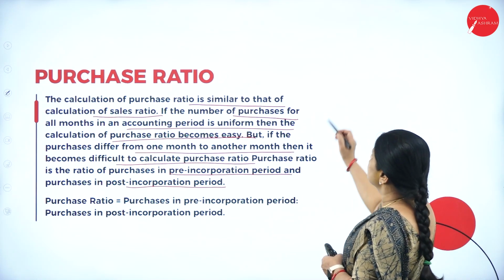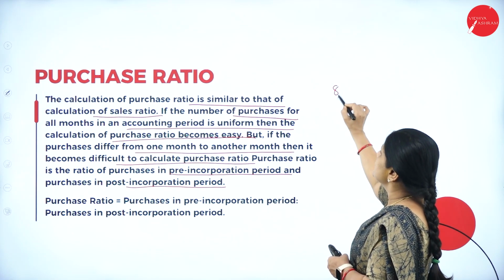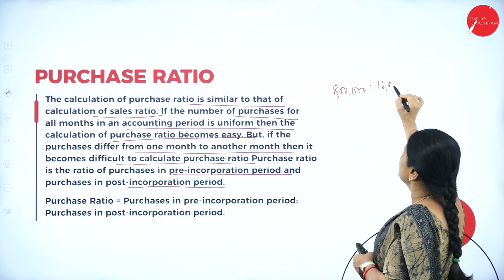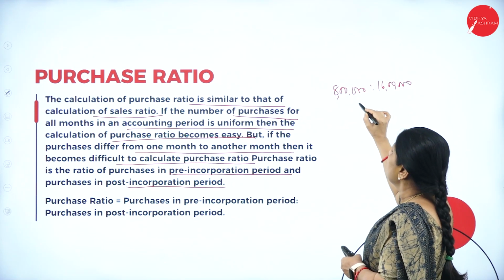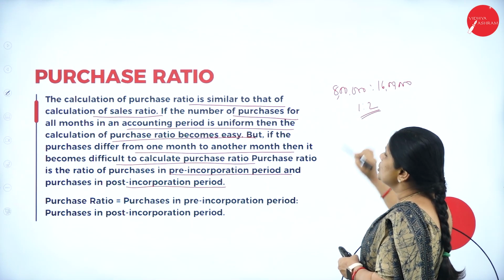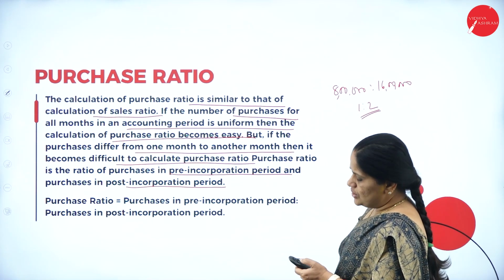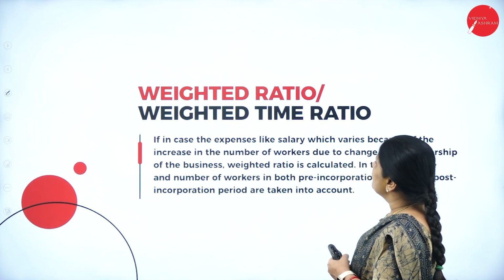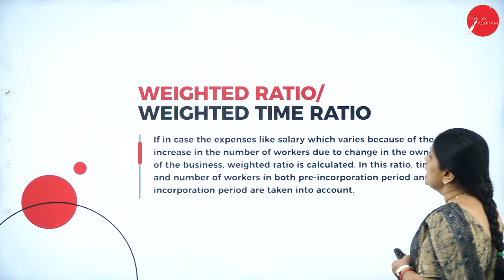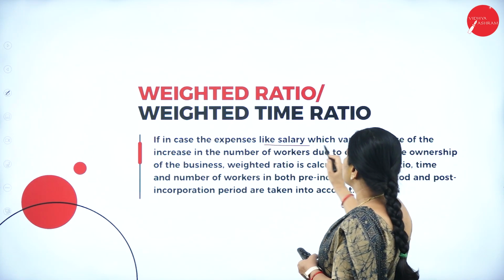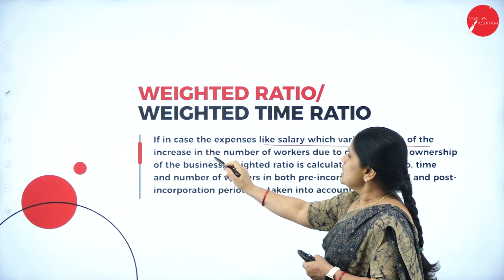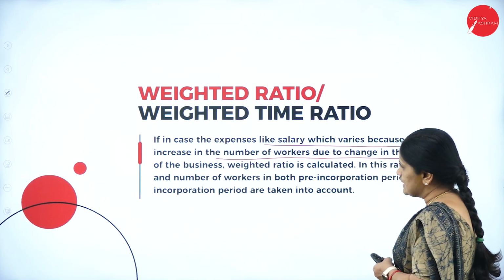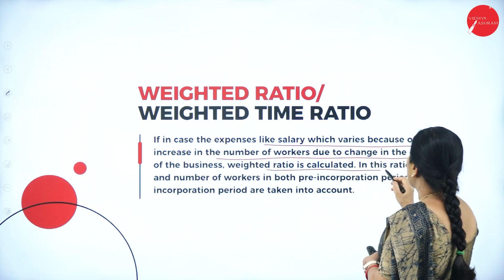So, if the purchases in the pre-incorporation period are 8 lakhs and the purchases in the post-incorporation period are 16 lakhs, then we can say that the ratio of purchases is 1:2. Then next we have the weighted ratio and the weighted time ratio. If expenses like salary vary because of an increase in the number of workers due to a change in the ownership of the business, the weighted ratio is calculated.